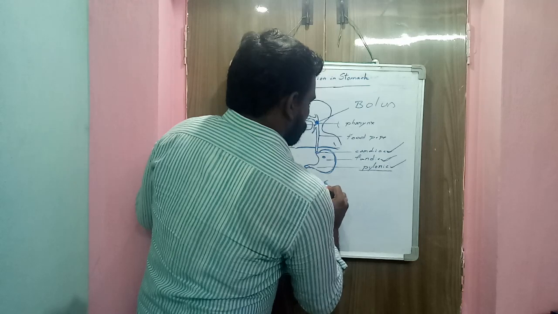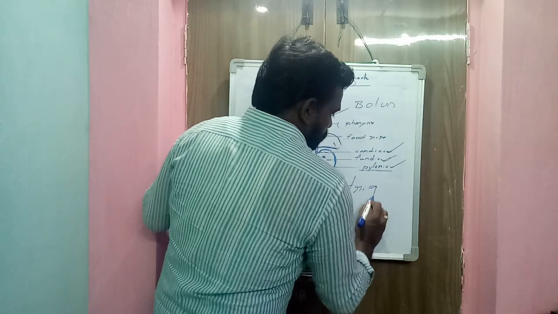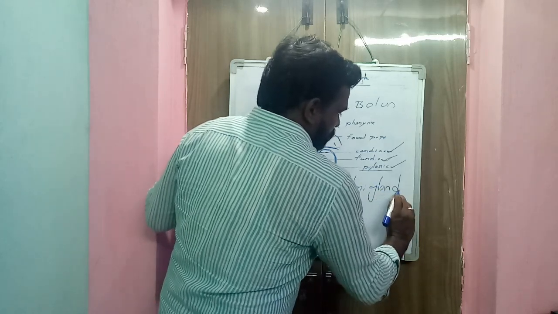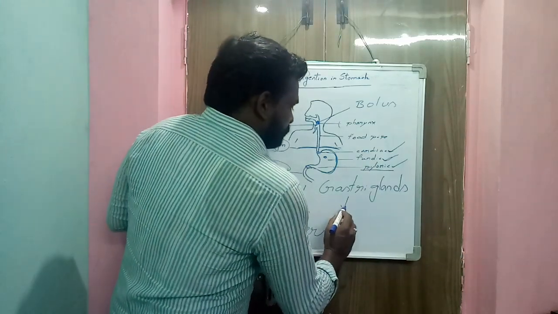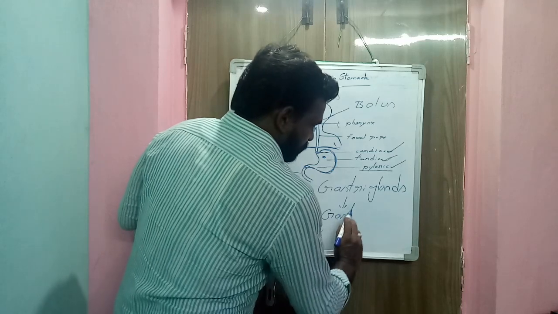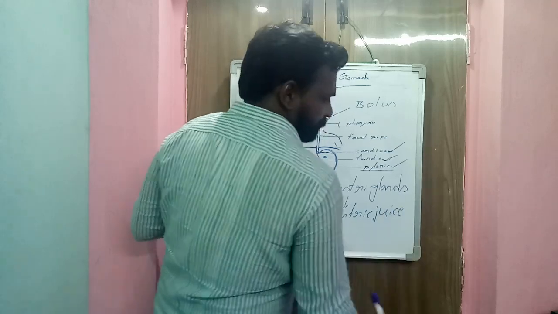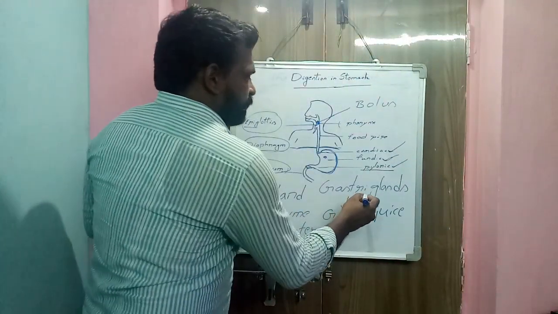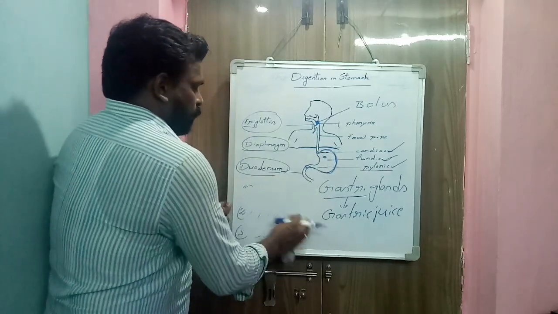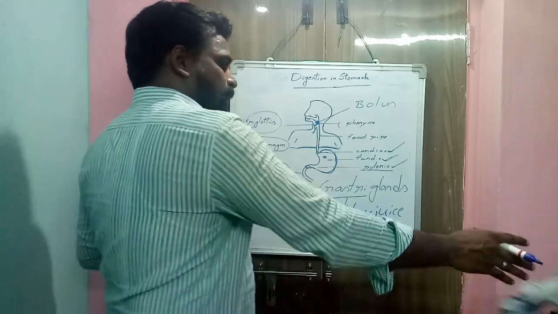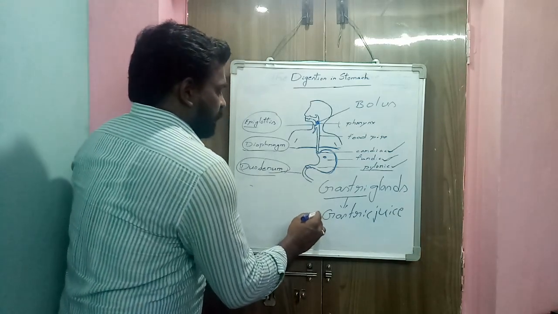So the large number of tubular glands are called gastric glands. So gastric glands secrete gastric juice. Here gastric means stomach. So where are gastric glands located? In the wall of the stomach. Gastric glands secrete gastric juice, and the gastric juice contains